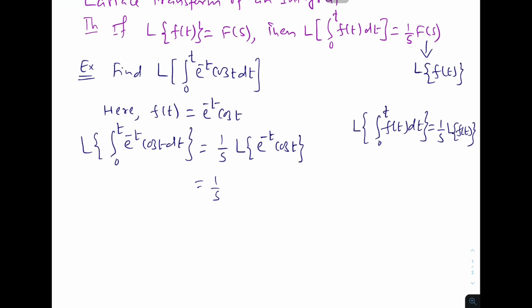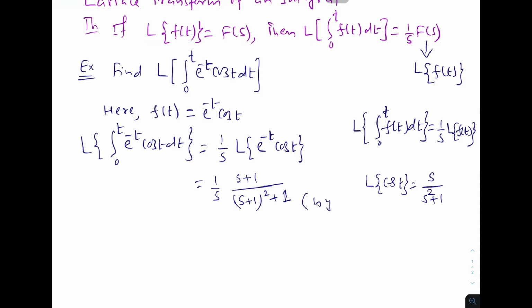Now, this is equal to 1 upon s. This is an easy Laplace transformation, just the first shifting theorem, because Laplace transformation of cosine t equals s upon s square plus 1. If we use the first shifting theorem, then because of e power minus t, wherever we have s we write s plus 1, giving s plus 1 over s plus 1 square plus 1.